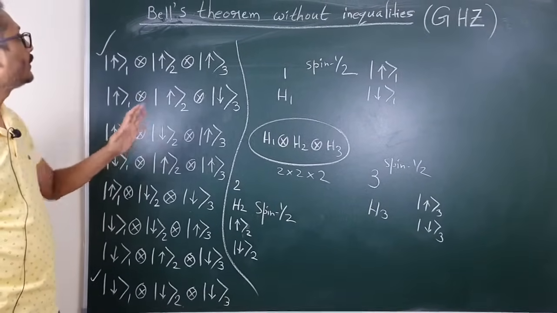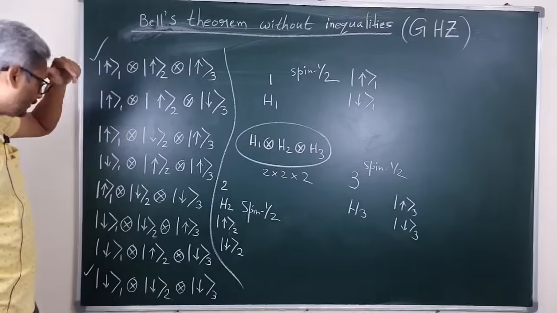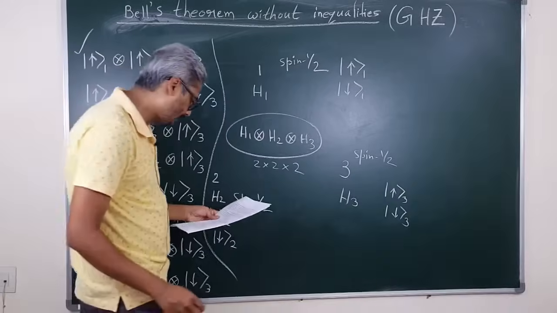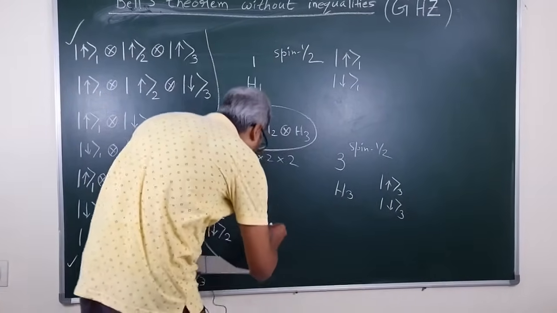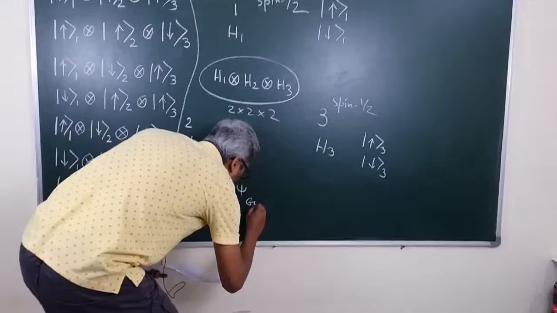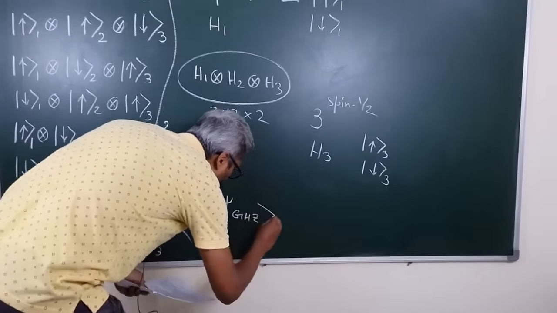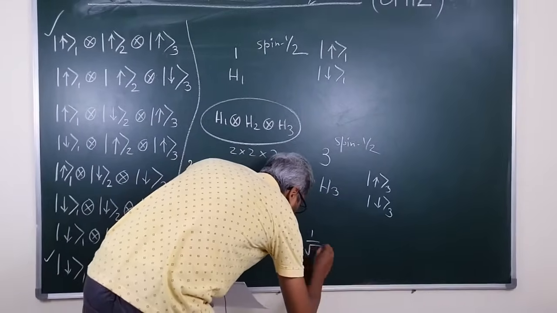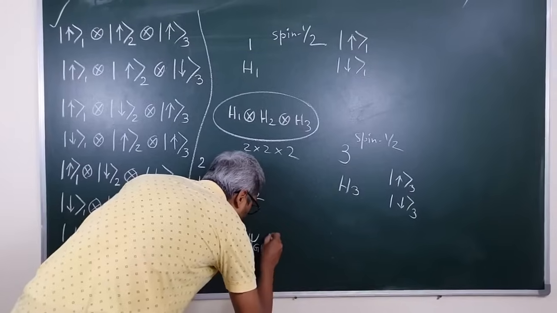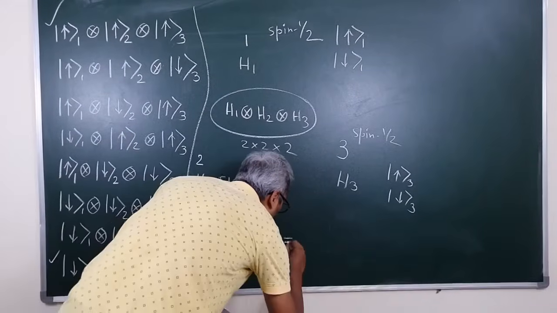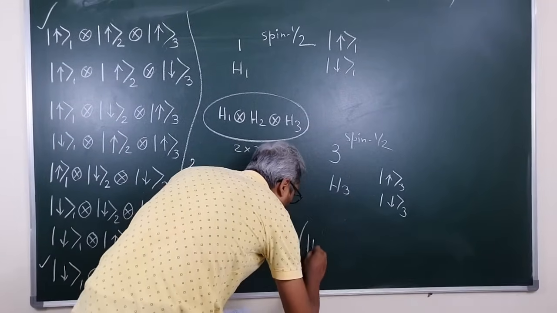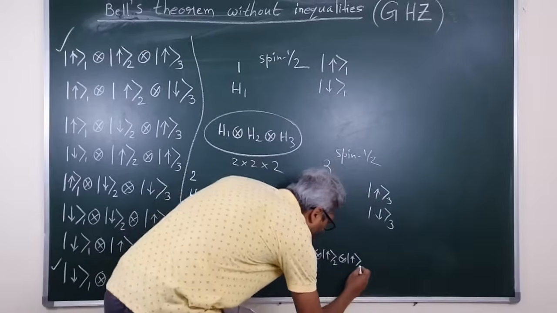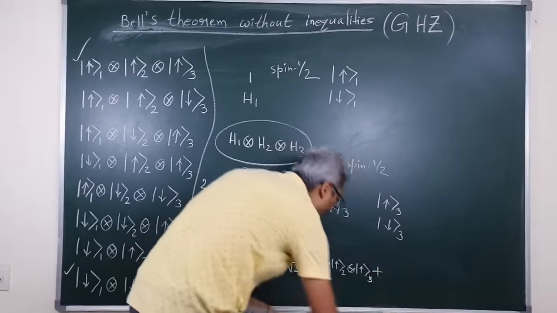But for the GHZ argument, or the GHZ theorem, we will consider a particular state which is called the GHZ state. I am writing it explicitly here. This is called the GHZ state for this 3 qubit system. psi GHZ is equal to 1 by root 2 up up up plus down down down.